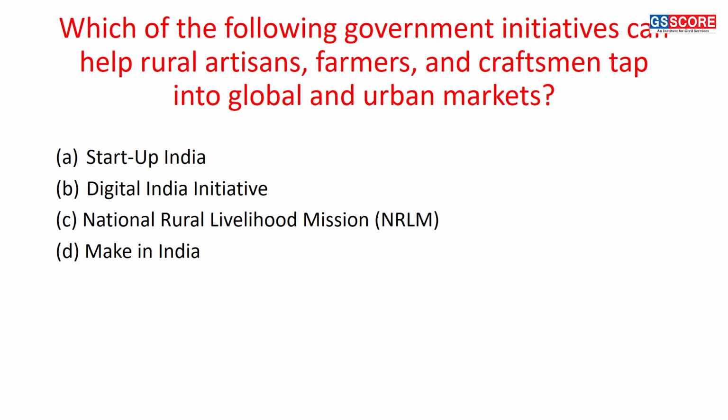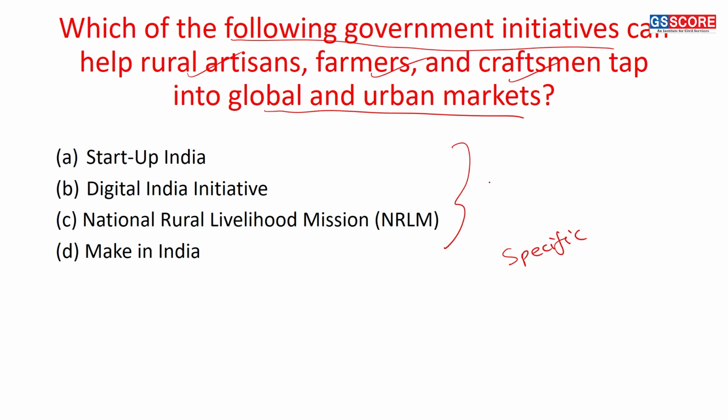So the first question is, which of the following government initiatives can help rural artisans, farmers, craftsmen tap into global and urban markets? Okay. Now in this question, what should be my focus? My focus should be specifics. What do I mean by that? If I look at all the options provided, all of them cater to the need of rural economy.